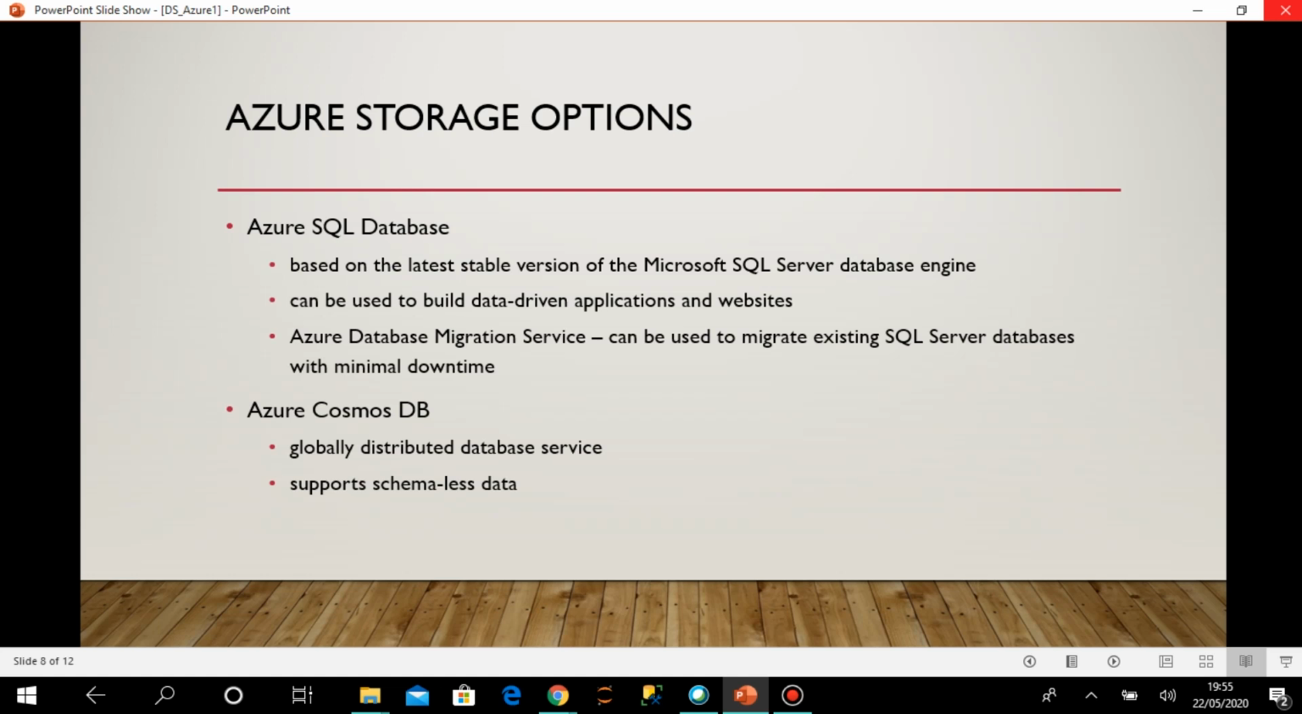So that is possible. Then comes another component, that is Cosmos DB. It's a globally distributed database service. Cosmos DB is actually to handle NoSQL data. Okay, when we have this schemaless, semi-structured data, for that we can use this Cosmos DB service. Okay.